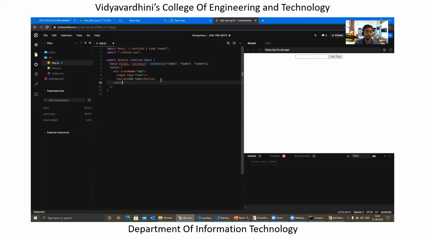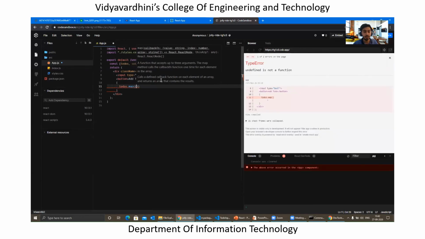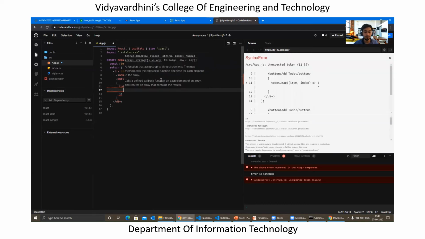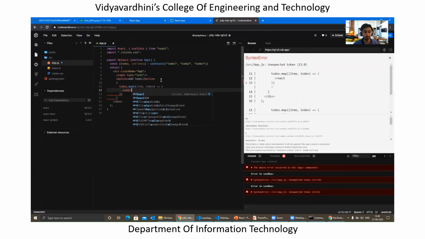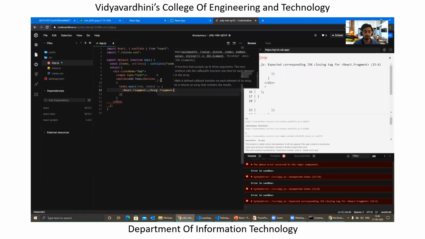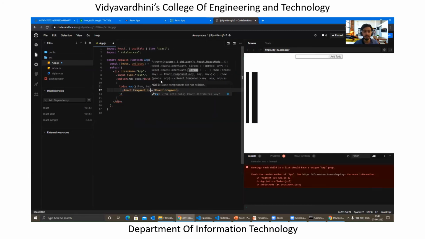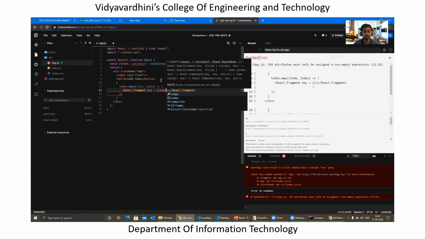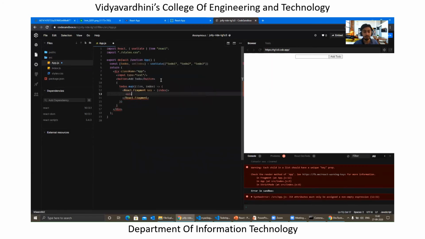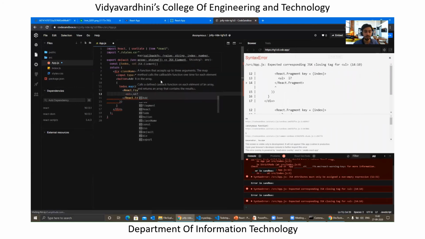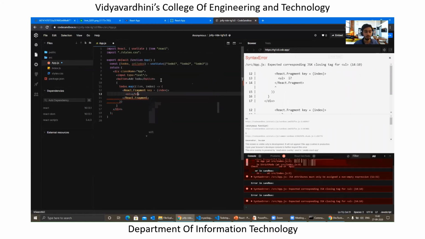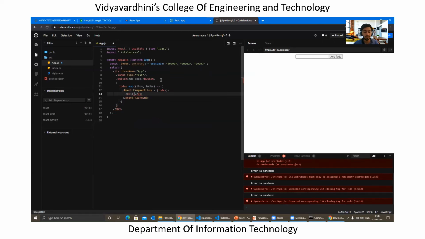And what do we need next? We have a button, and we need to map through the items. So we will map through the items with todos.map, and we will map the specific item with its index, right? And what do we need? Also every item needs a unique key. Inside this we'll render a list, like an ordered list, to render an item.